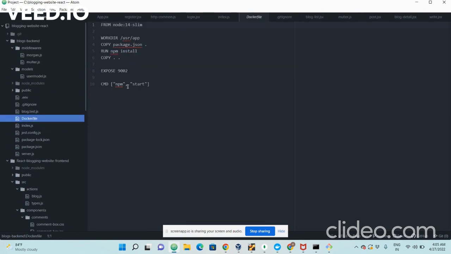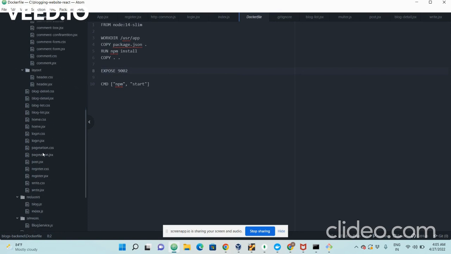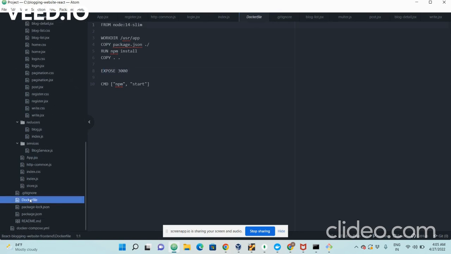This is the Docker file for the backend side, server side. This is the working directory, and before copying anything, it is compulsory to copy package.json first, and then we're running npm install, and then we're copying all of the files. Here we have to expose the port number for the backend, that is 9002, and in exactly a similar way we have one more Docker file for front end, and here instead we are exposing 3000.